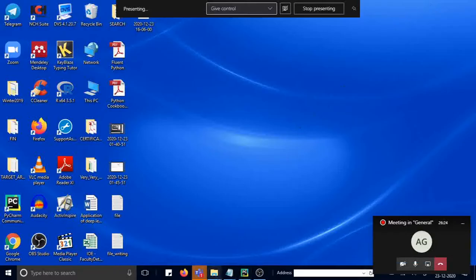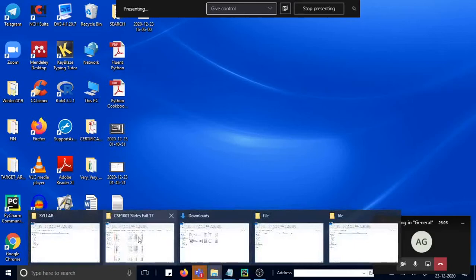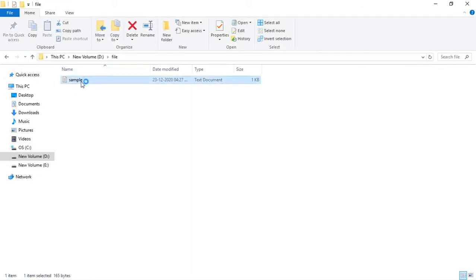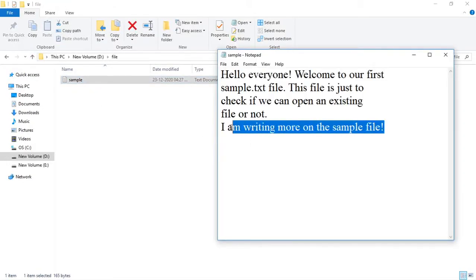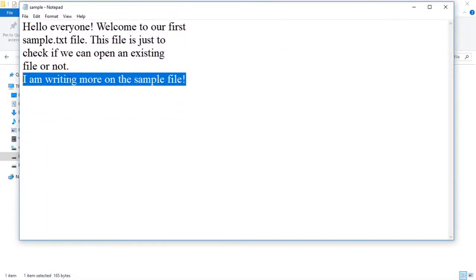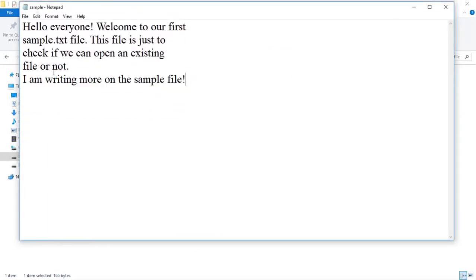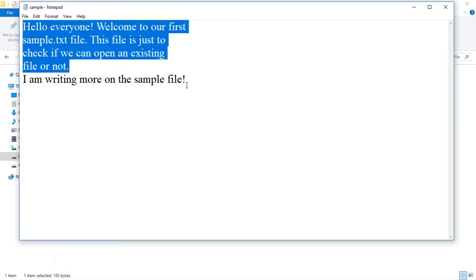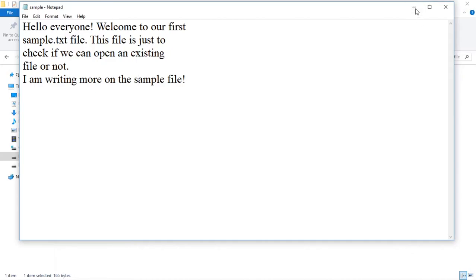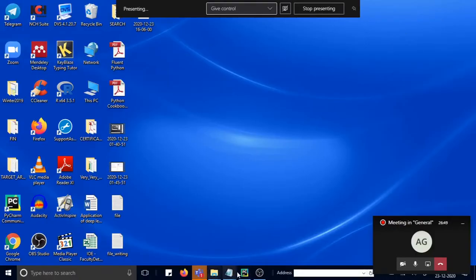Let us go to the sample file and check the file where I have stored it. See, I am writing more on the sample file. That means this is the existing file, and then I'm writing more on the sample file. This might be written earlier, so let me try another thing.